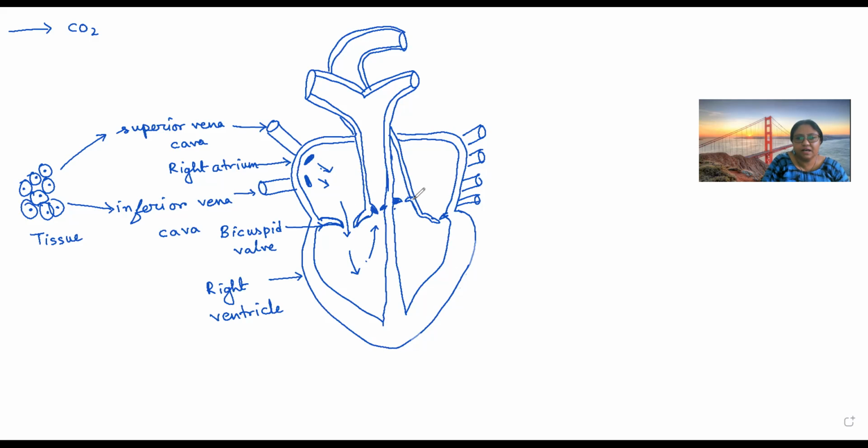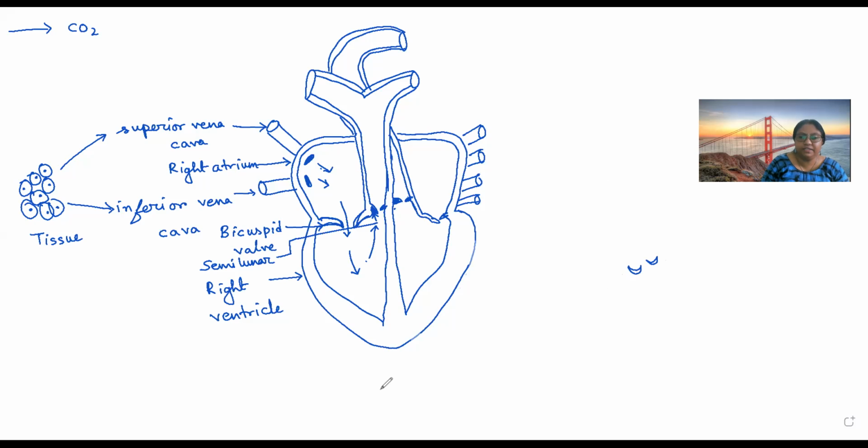These valves are known as semilunar valve. Why are they called semilunar valve? Because these valves are of moon shape. That's why we call them semilunar valve.